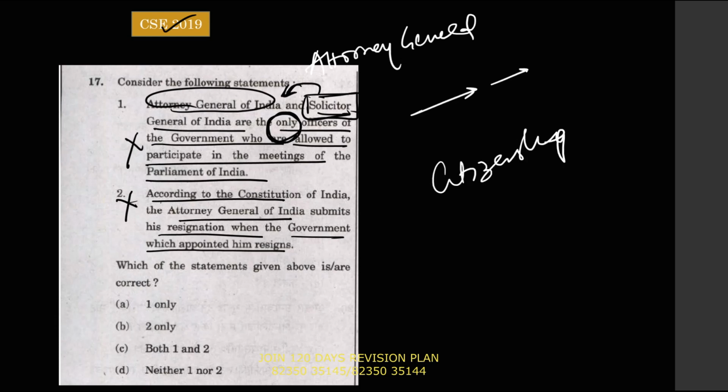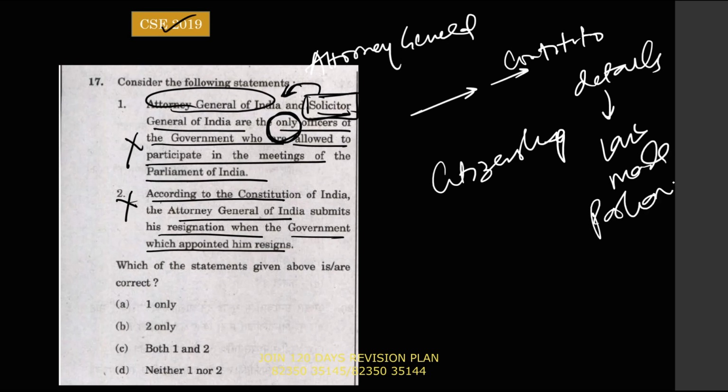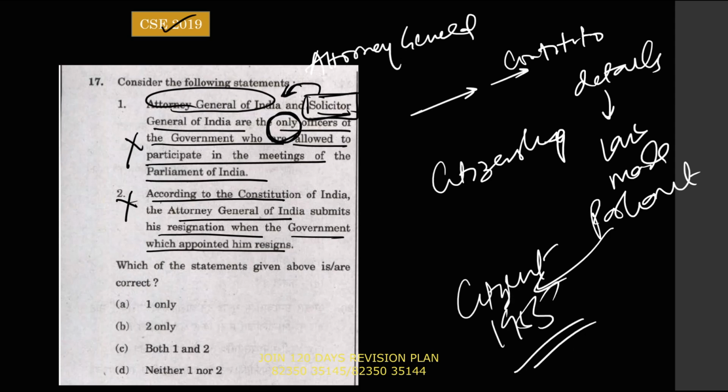There are broad principles given in the Constitution, but the details are given in the law made by Parliament, which is the Citizenship Act 1955. Details, how it can be acquired, how it can be removed, how it can be taken back, can be given in the Citizenship Act. The Constitution only gives the broad principles, but the Constitution empowers the Parliament to make laws. So I hope you understand the logic.